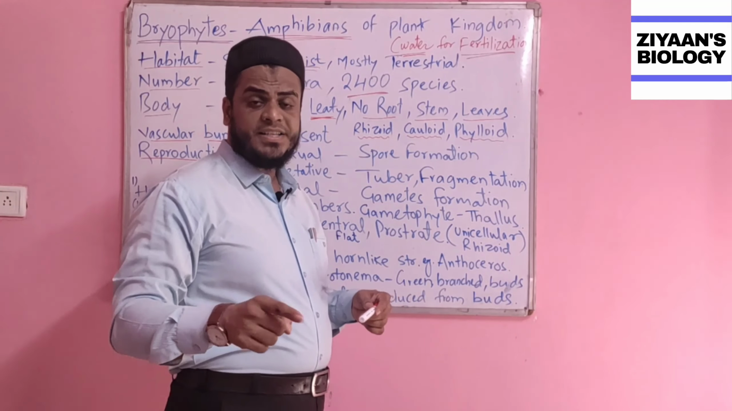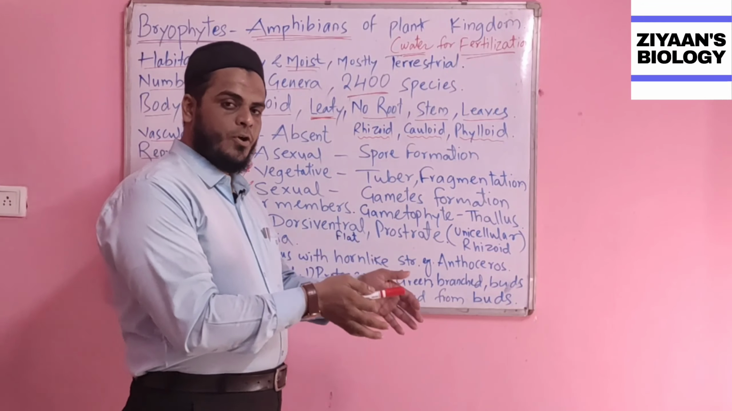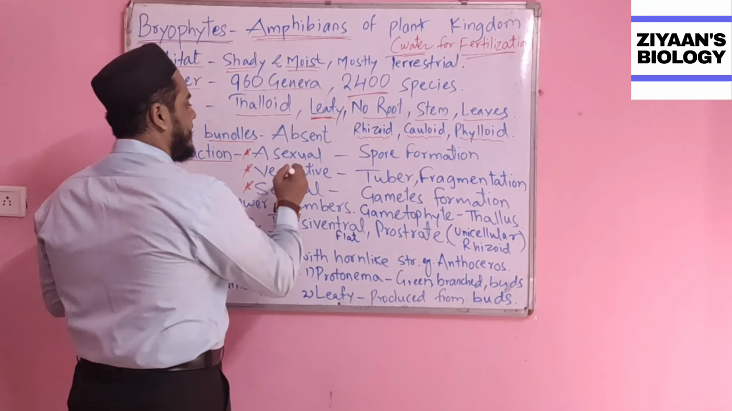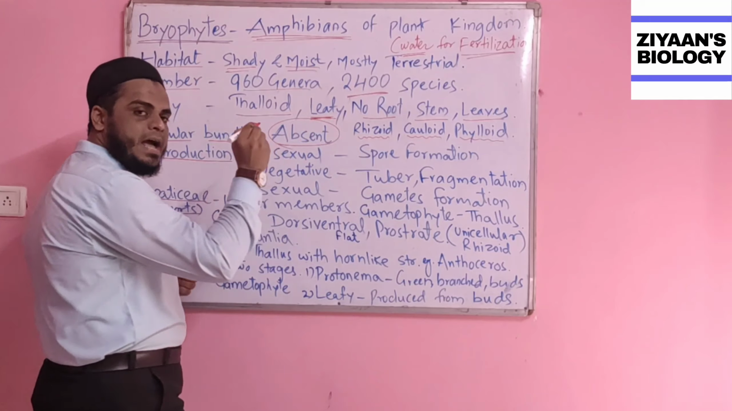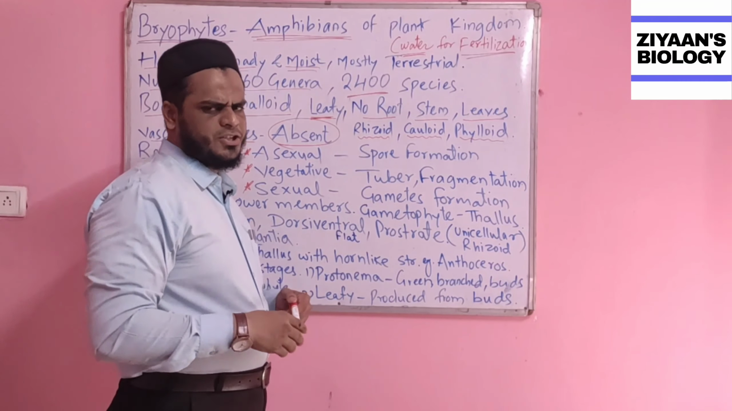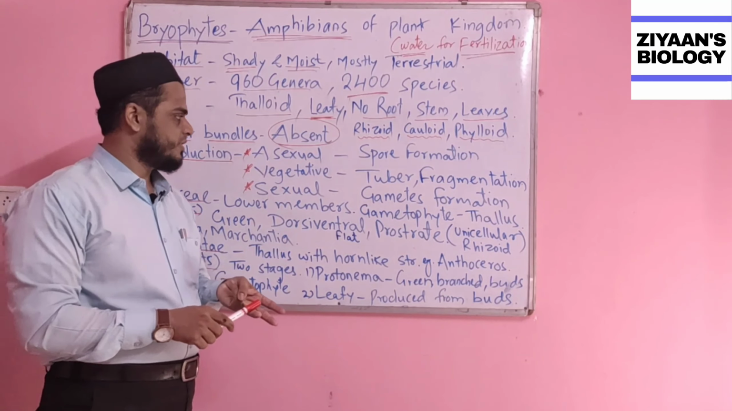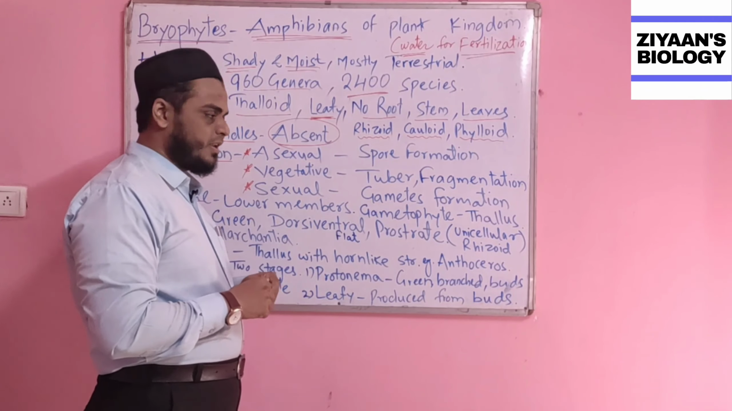Now I have written here that the vascular bundles are absent altogether. In case of the bryophytes, they don't have any proper xylem, not even proper phloem. Reproduction. They show all types of reproduction, be it vegetative, sexual or asexual. Here I have written the first type of the reproduction.